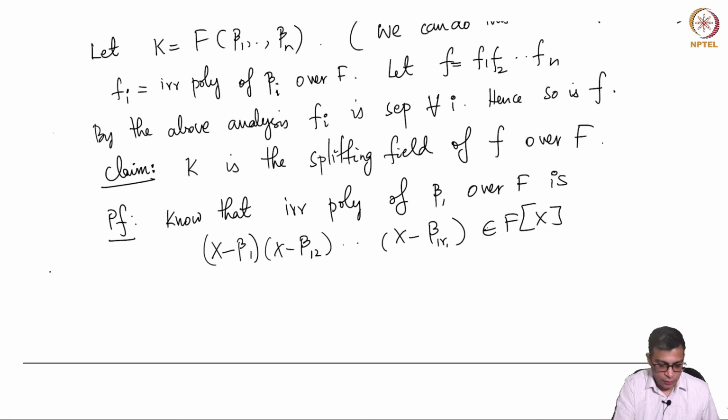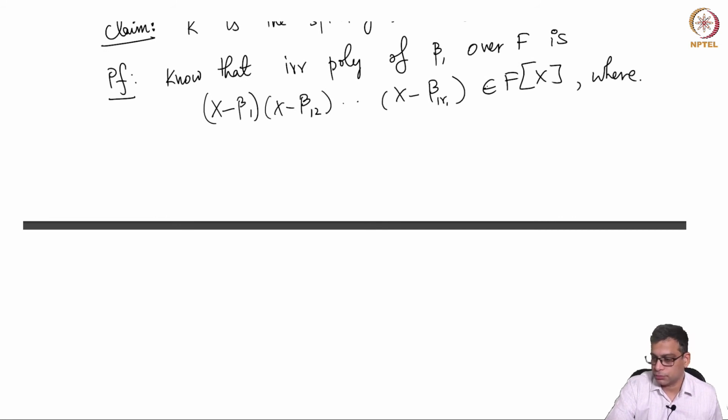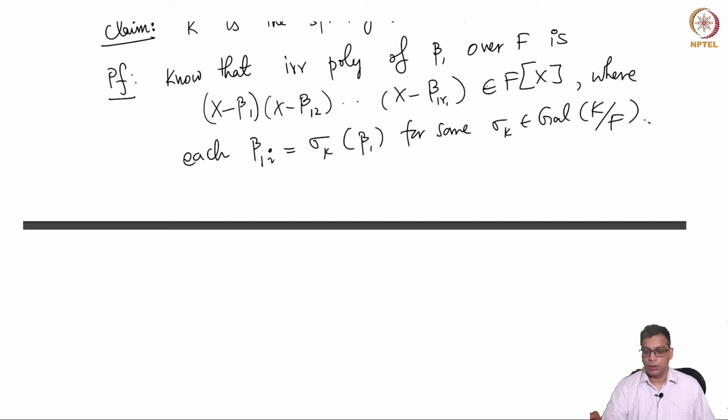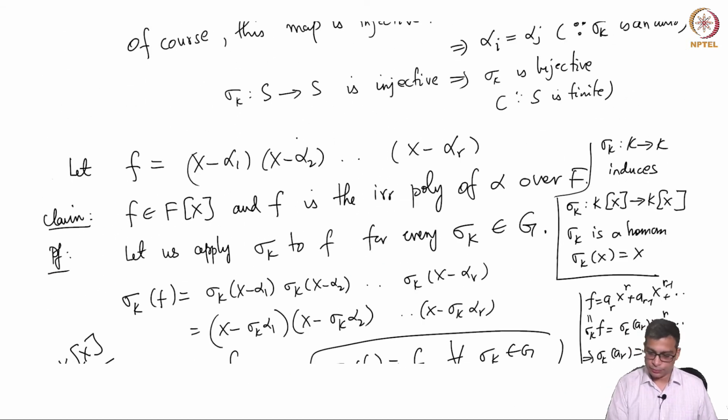Here each beta 1,i is sigma_k of beta 1 for some sigma_k in the Galois group, right? That's exactly this claim, and this claim is extremely important for us.